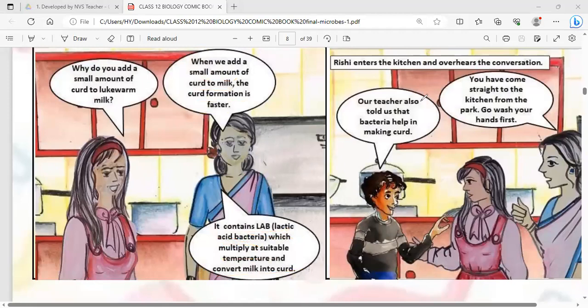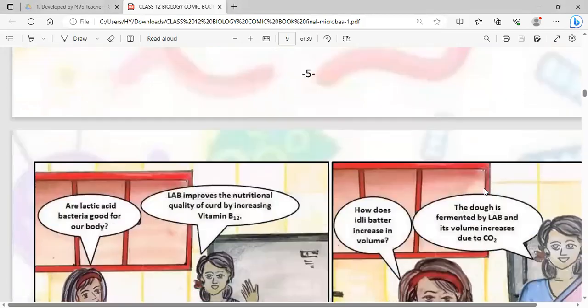Then Rishi enters the kitchen. Rishi is the brother of Shivangi. He's saying, our teacher also told us about bacteria making curd. So mother is saying, you have come straight into the kitchen from the park, so go and wash your hands first.